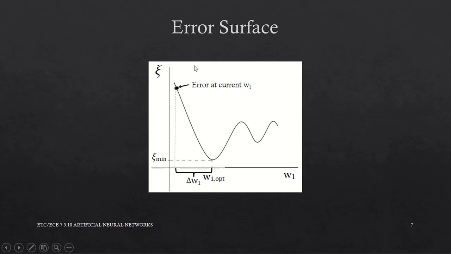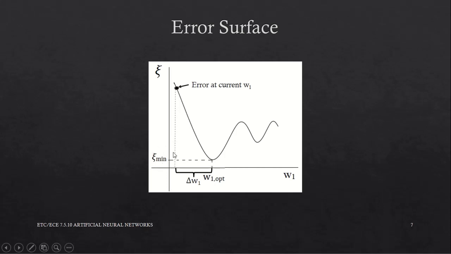Consider this error surface. If we wish to find the optimum weights, we have to find the location on the error surface that gives the minimum error, least mean squared error. This is the reason why the delta learning rule is also known as least mean square or the LMS learning rule, LMS.